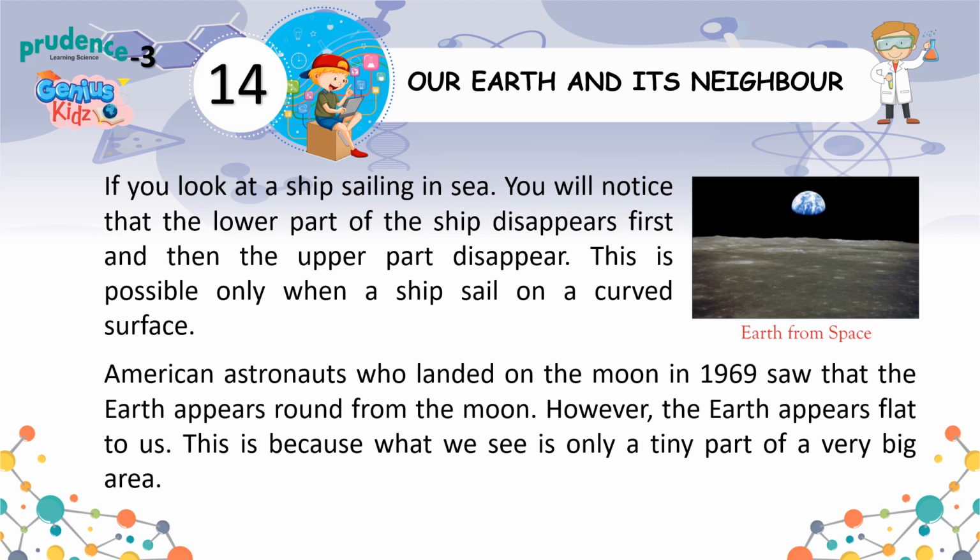If you look at a ship sailing in the sea, you will notice that the lower part of the ship disappears first and then the upper part disappears. This is possible only when a ship sails on a curved surface. American astronauts who landed on the moon in 1969 saw that the Earth appears round from the moon. However, the Earth appears flat to us. This is because what we see is only a tiny part of a very big area.